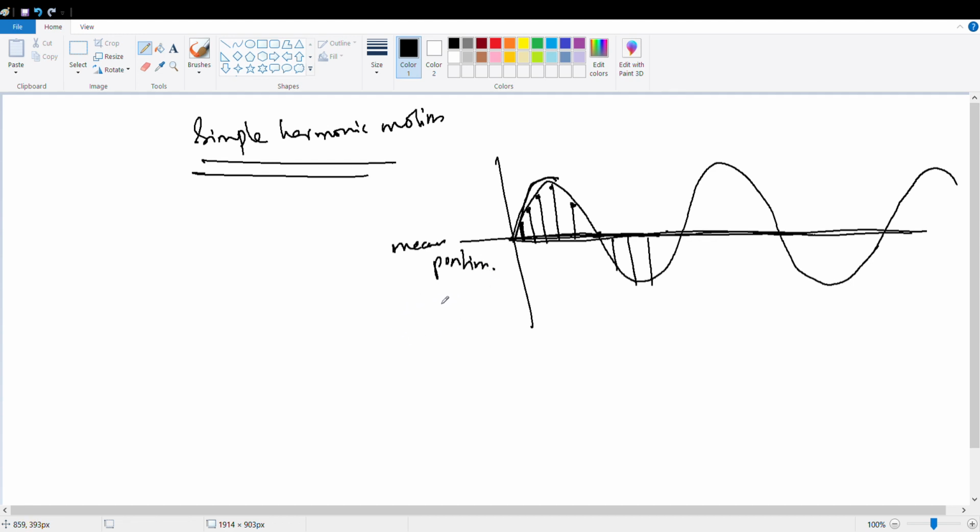The force acting on the particle tends to bring the particle to the mean position. The force is continuously acting perpendicular to the particle. Here it gets the particle back to the mean position. Here again it is going downwards, and again it is getting the particle back. What type of force is this called? It's called restoring force. Why restoring? Because it is restoring the particle to the mean position. Clear?